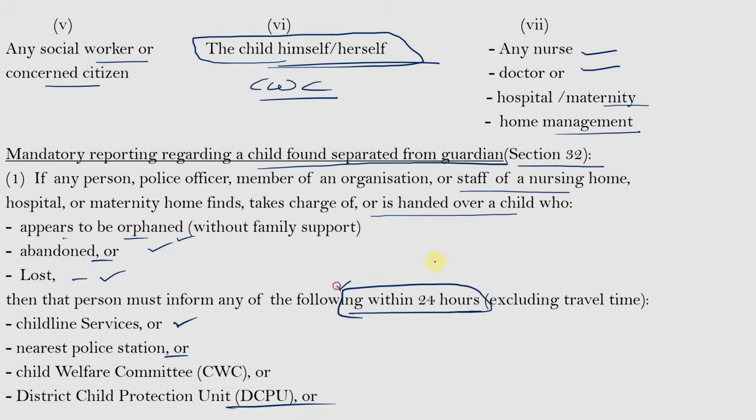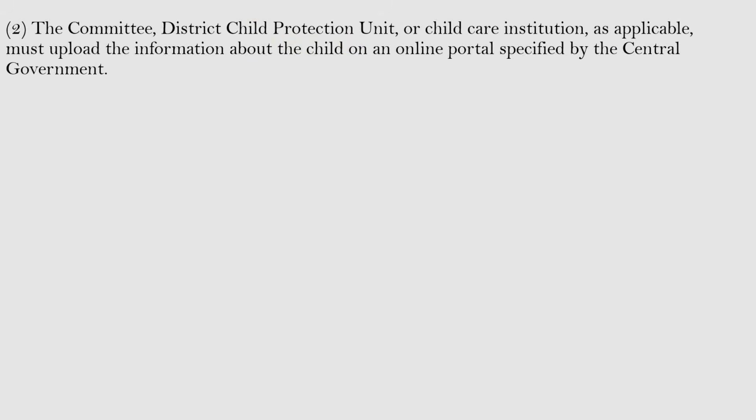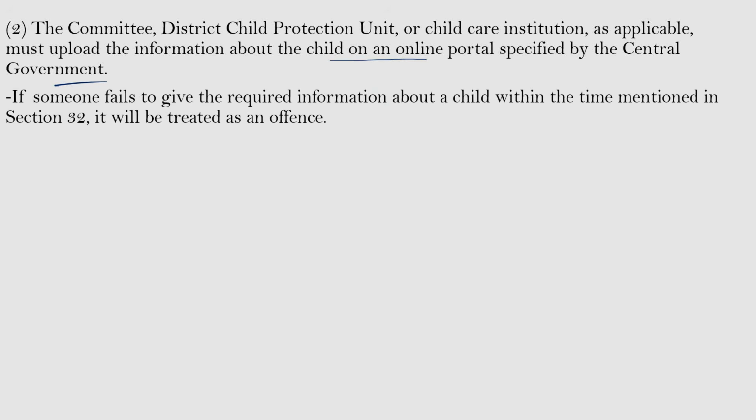They must report about the child within 24 hours, and the committee, district child protection unit, or child care institution, as applicable, must upload the information about the child on an online portal specified by the central government. So these institutions shall inform about the child and upload the details in the portal mentioned by the central government to find the child's guardians. And if someone fails to give the required information about a child within the time mentioned in Section 32, it will be treated as an offense.